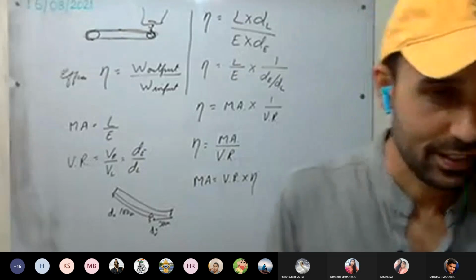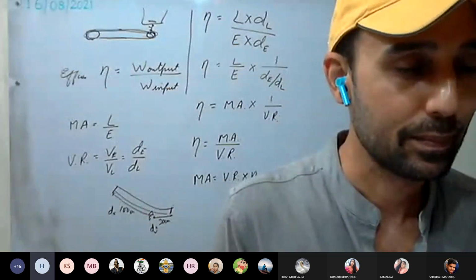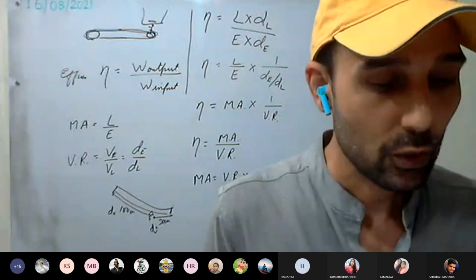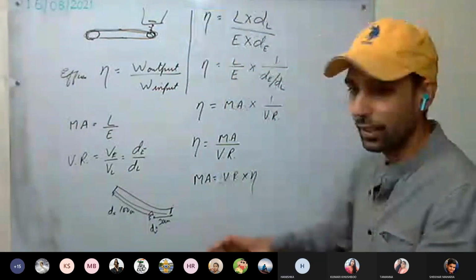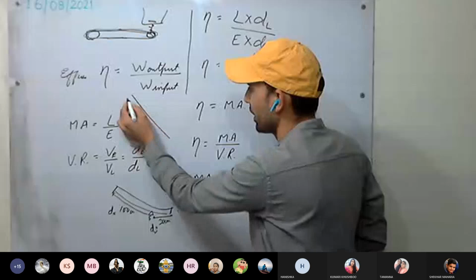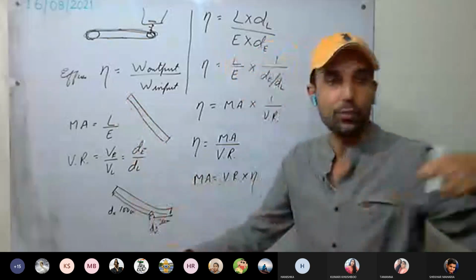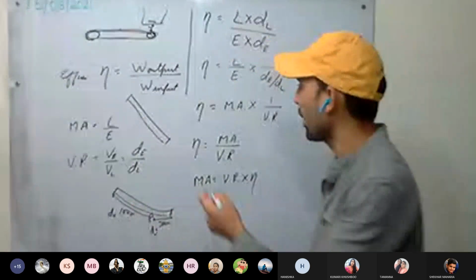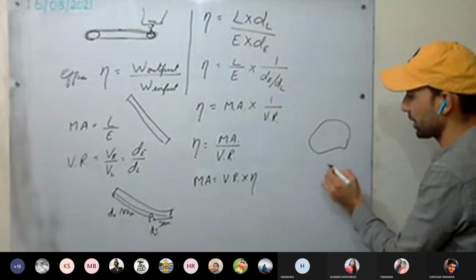Sir, what is crowbar? Okay. You have seen it's a rod. We mainly use a rod or wooden stick to displace. For example, this stone you have to displace.